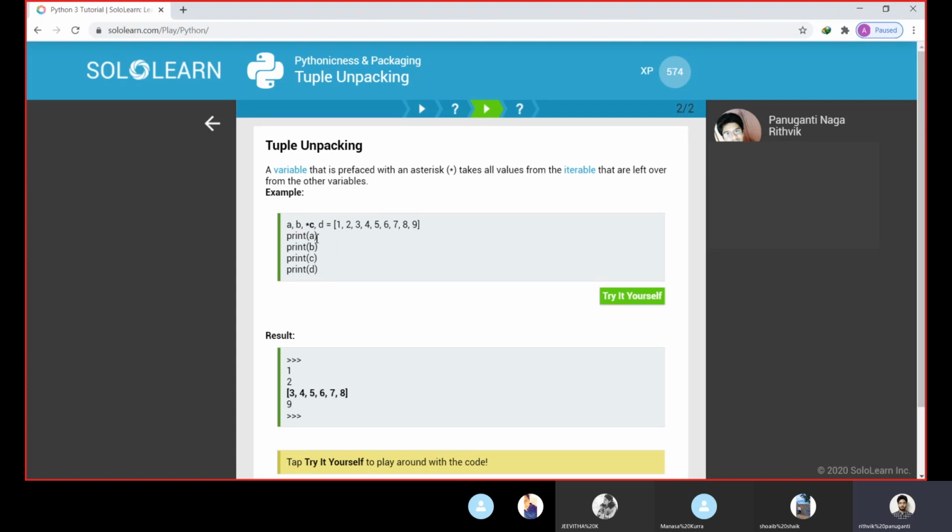Let us see this output. Here a will be assigned 1, and b will be given the value 2. Then at last d will be given the last element here, that is 9. So the d value will be 9. So what are the leftovers? a, b and d are given, and the leftovers will be taken by asterisk c. The leftovers from 3 to 8 will all be collected by c. So when we print the variable c, we can see in the output a list with elements 3 to 8. This is tuple unpacking.